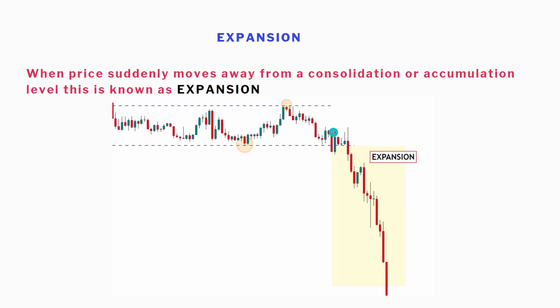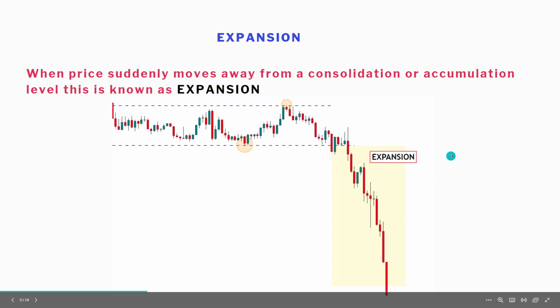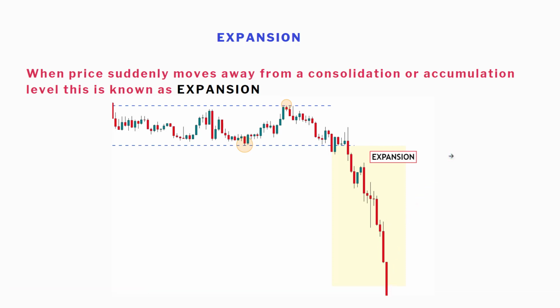Just like I told you, before you can buy, you need somebody to sell for you, and before you can sell, you need somebody to buy from you. You can see price break out of this consolidated range. That is, the smart money have gathered enough orders and then they are delivering it to the next direction. Now, what we want to do in this YouTube channel is to show you the very knowledge behind every expansion, and why this is happening, and how to use this information to make money in the market. That is basically the goal of this YouTube channel.